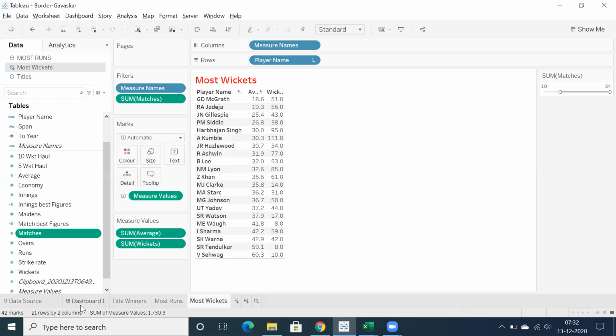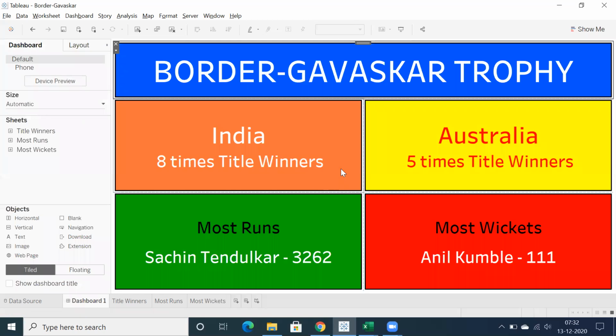So this is what the Border Gavaskar Trophy records are. India with 8 times champions and Australia 5 times champions, and you can look into those more details as we have seen. Sachin Tendulkar is at the top for most number of runs and Anil Kumble for total number of wickets.